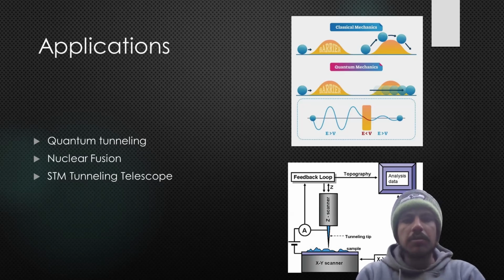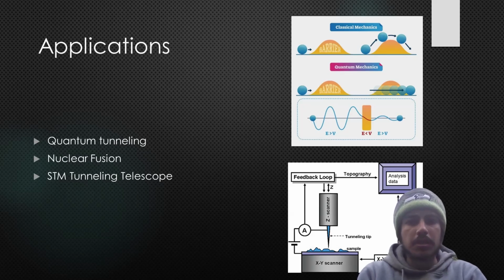Quantum tunneling is used to explain nuclear fusion in stars, even though the temperature of stars' core is not hot enough to overcome the repulsive forces. Quantum tunneling means that the sum of the billions of nuclei in a star can overcome this barrier and kickstart nuclear fusion. Another application is an STM, or scanning tunneling microscope.